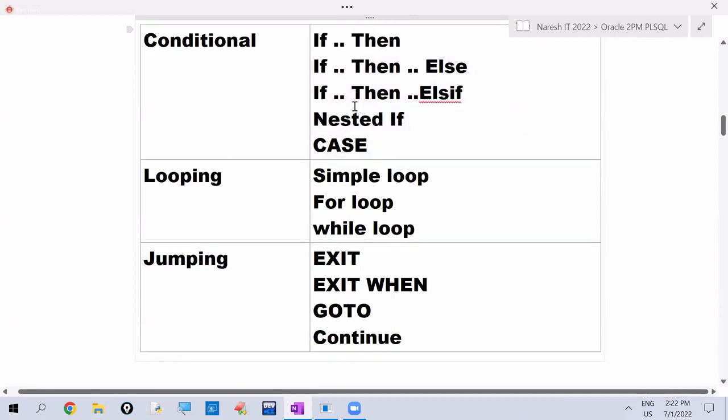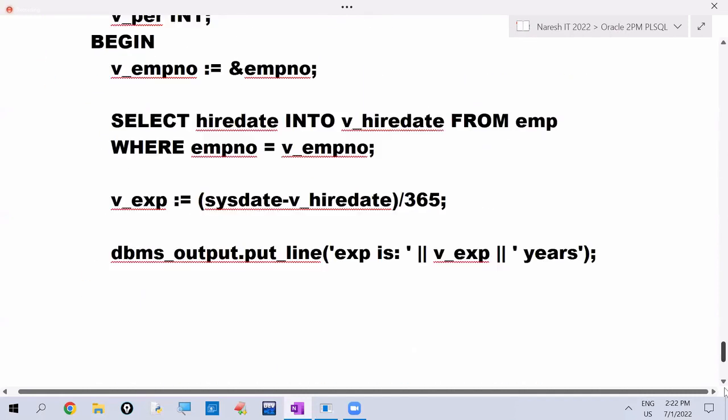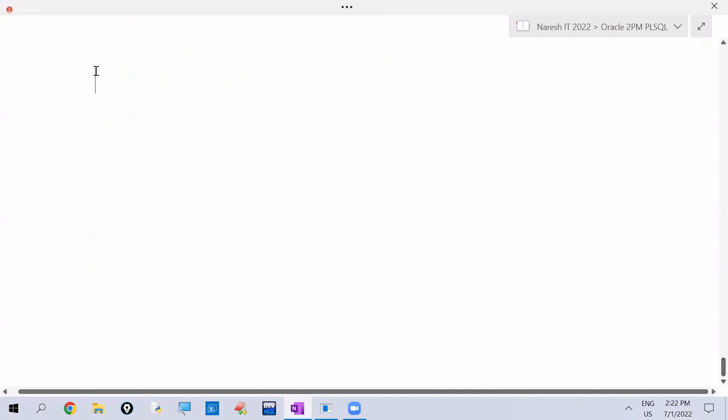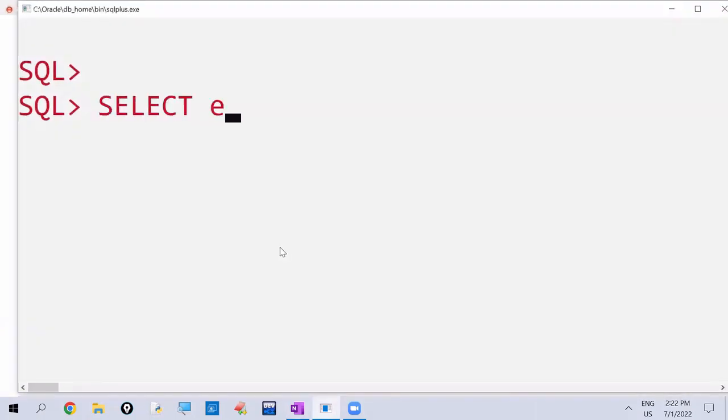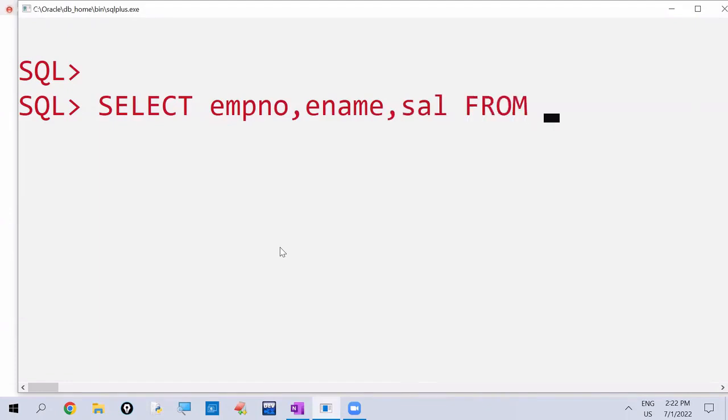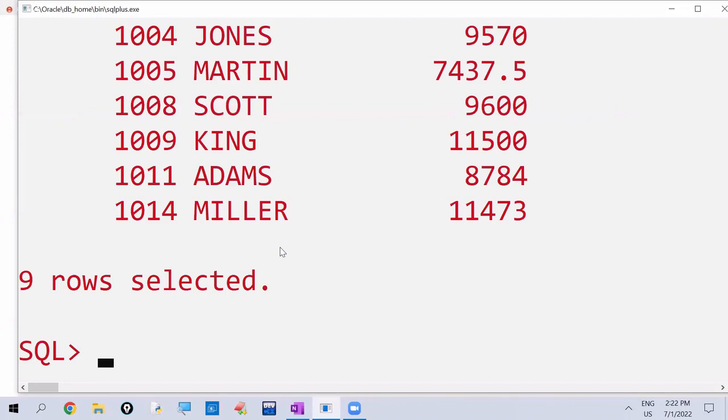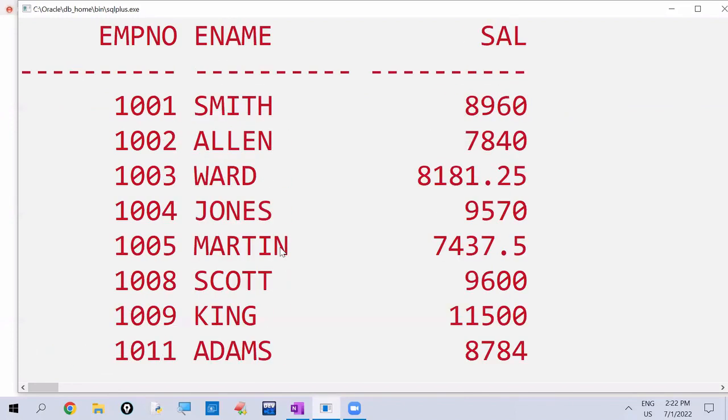See one example program on if then else. Let me open the table data here: employee number, e-name, salary from EMP. Now our requirement is that we want to increase the salary of the employees.